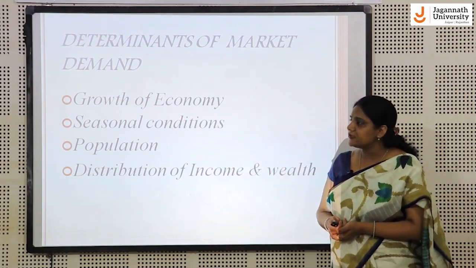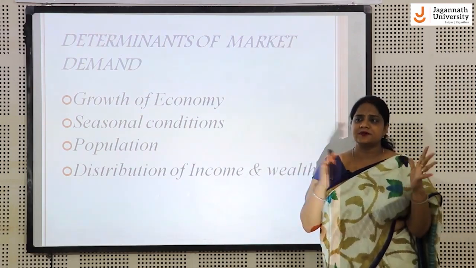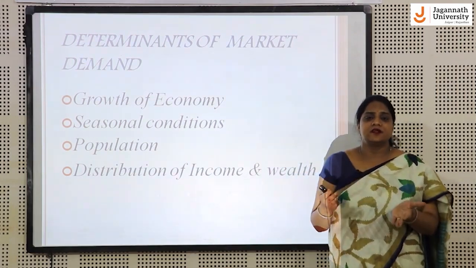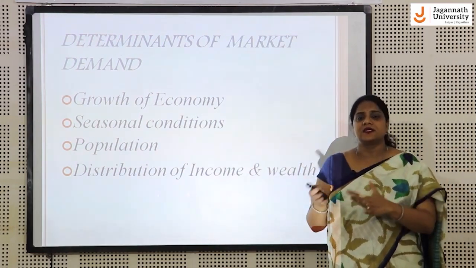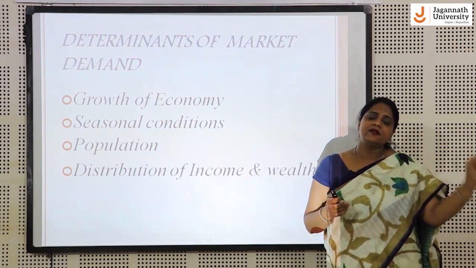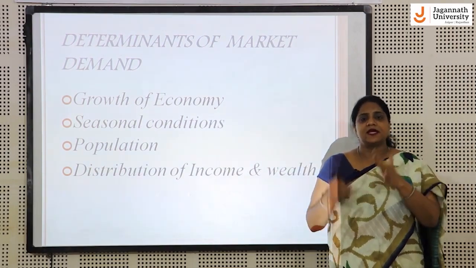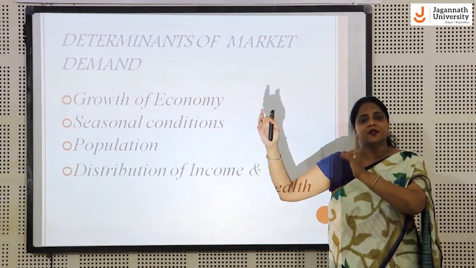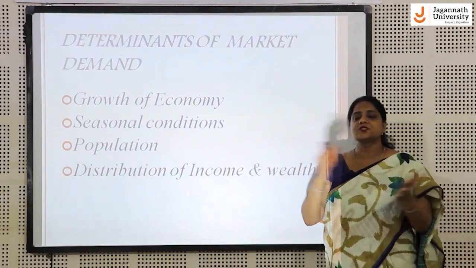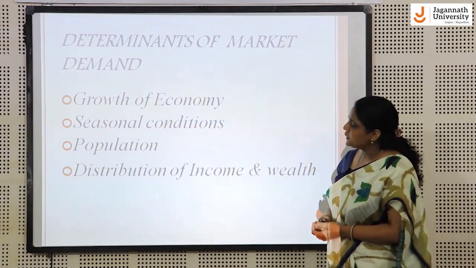Second is seasonal conditions. When we say seasonal conditions, some products are of a seasonal nature. Some products are demanded in a particular season more than in another season, like ice cream. Ice cream is demanded in the summer season more than in winter, and woolen clothes are demanded in winter more than in summer. So seasonal conditions also determine the demand of a product.